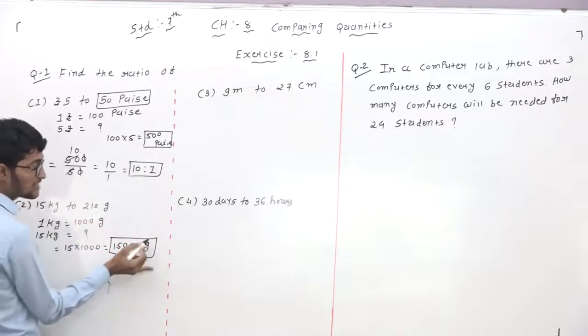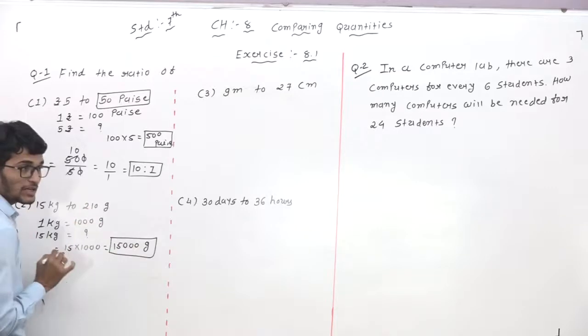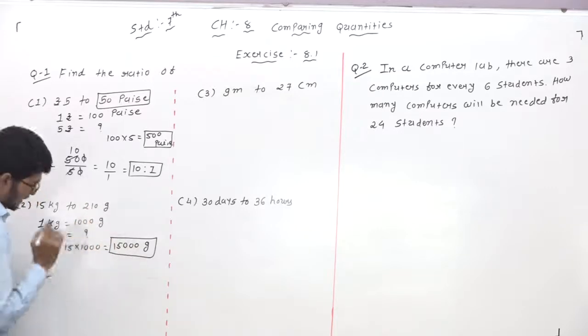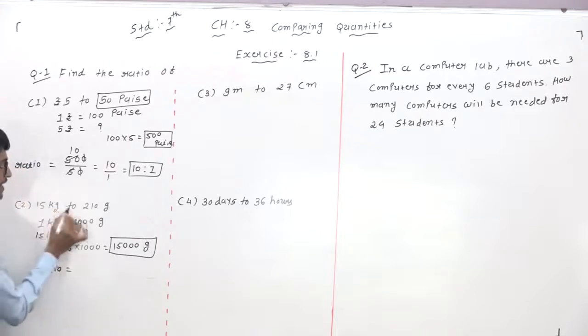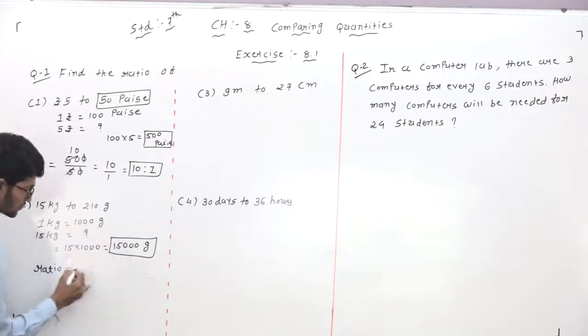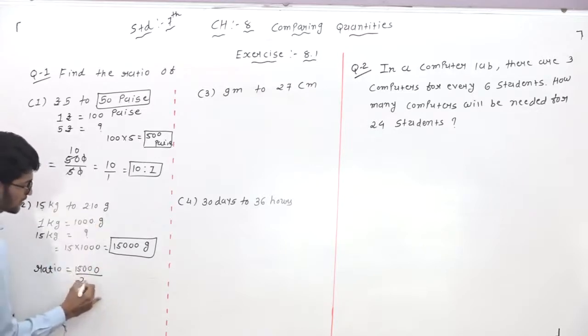Now this quantity is given in gram and this quantity is also in gram, so the units are same. Now find the ratio: 15,000 divided by 210. Zeros cut.